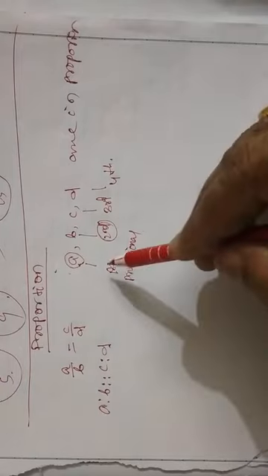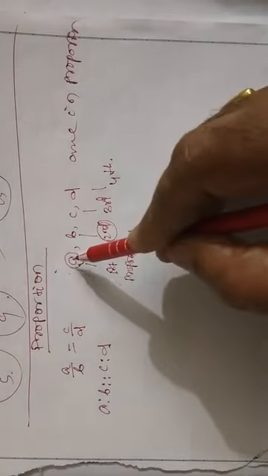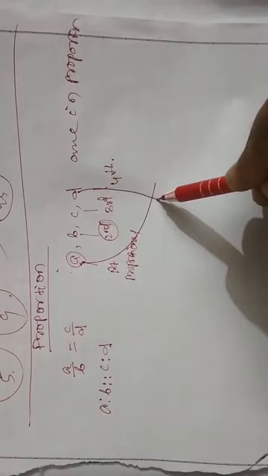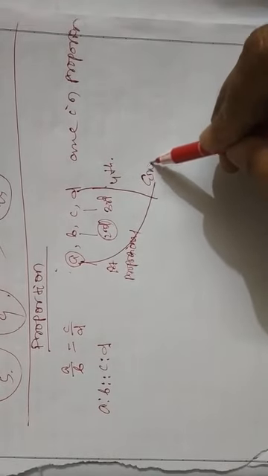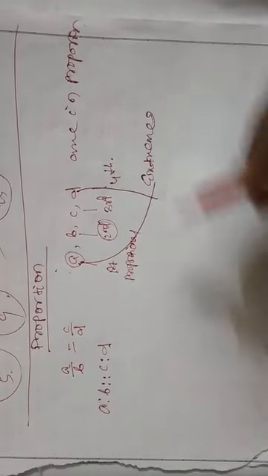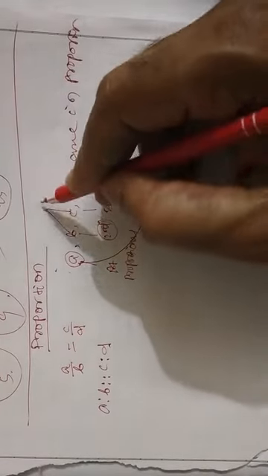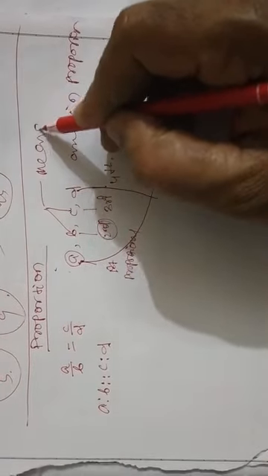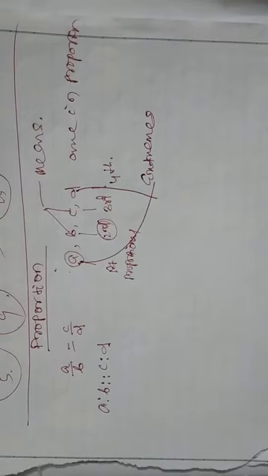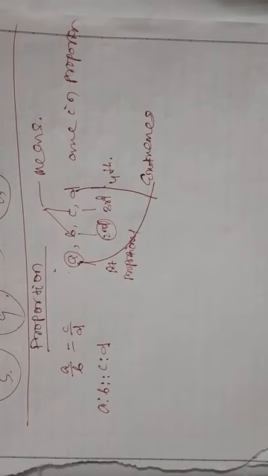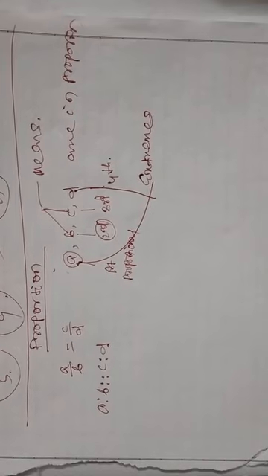I also tell you, first and last are called extremes, and the middle ones are called means.